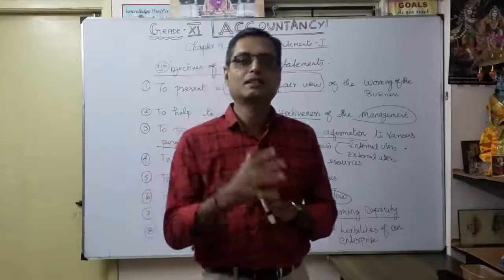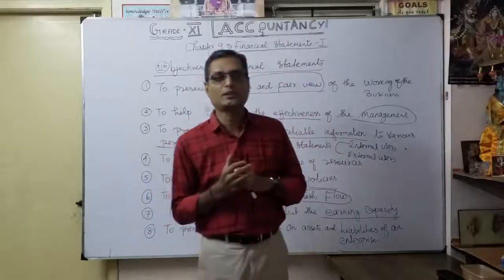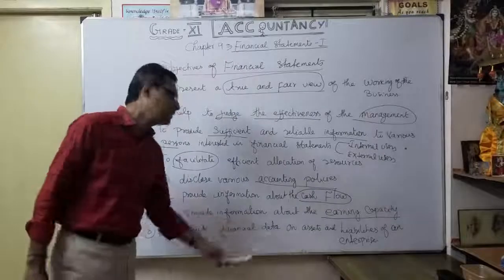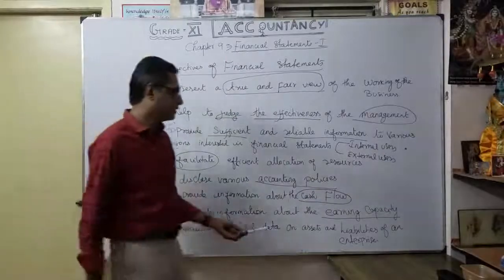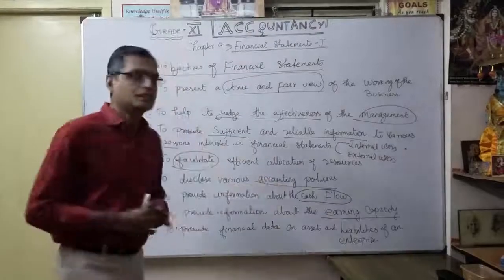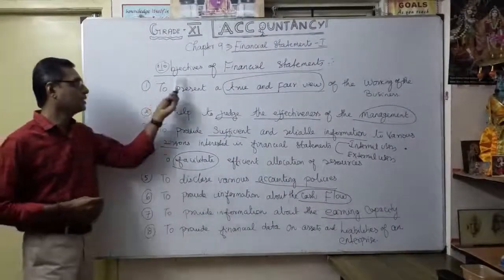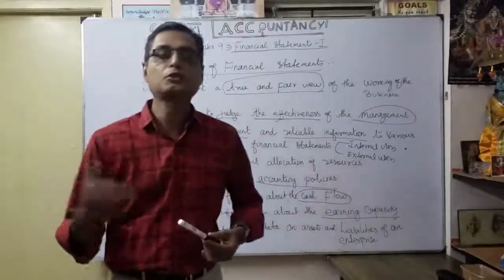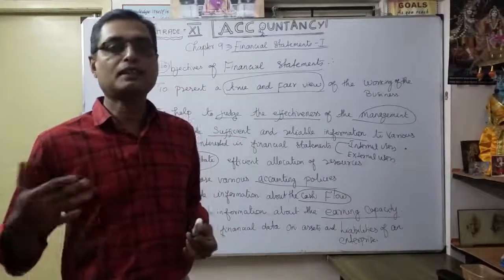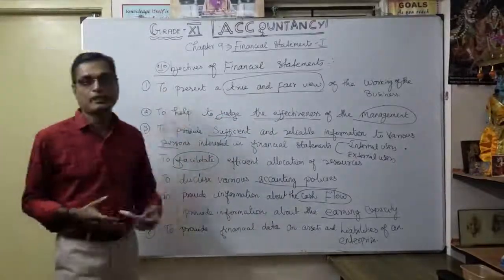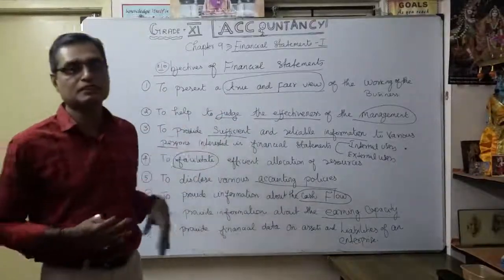Definitely the bank will ask what your position is and how you are going to repay. So in this situation, the financial data on assets and liabilities of an enterprise is very, very important. You understand? So these are the eight important points that make up the objectives of financial statements. You want to remember how, practically, financial statements help the business in all these ways. Okay, now we are going to see further discussion.